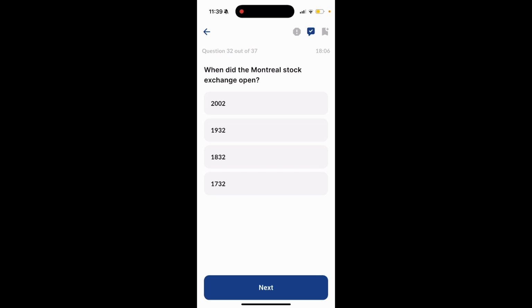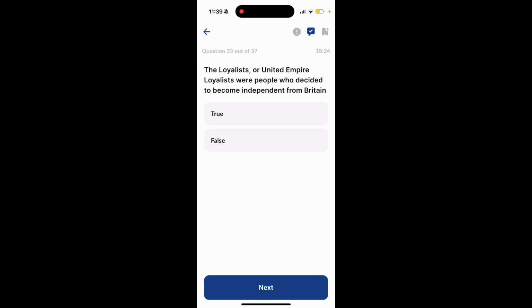When did the Montreal Stock Exchange open? 2002, 1932, 1832, 1732. The answer is option 3, 1832. The Loyalists or the United Empire Loyalists were people who decided to become independent from Britain. Is that true or false? That is false.